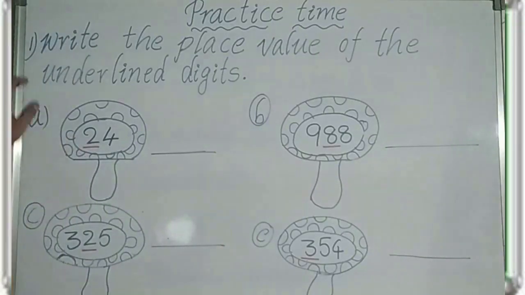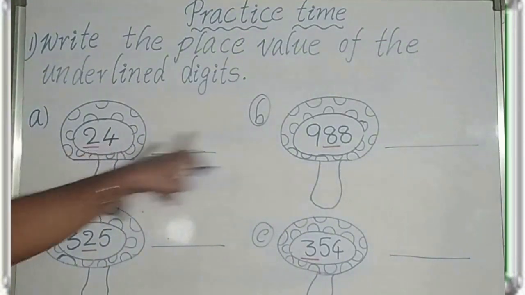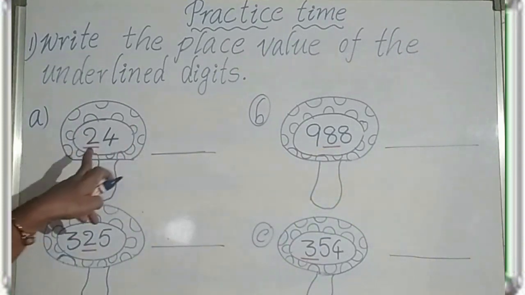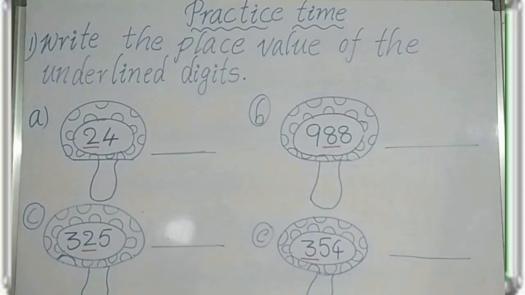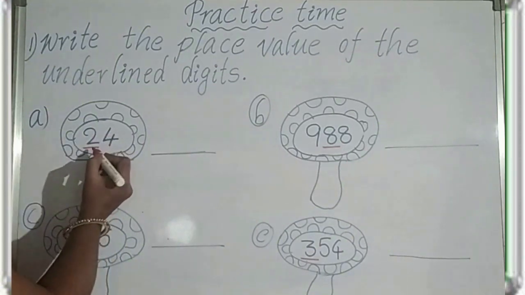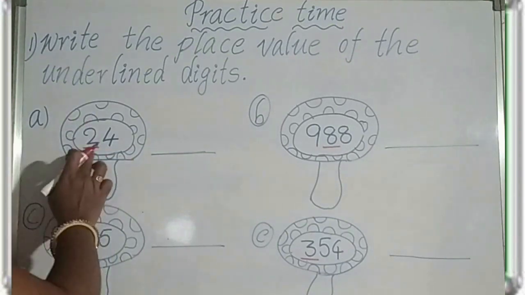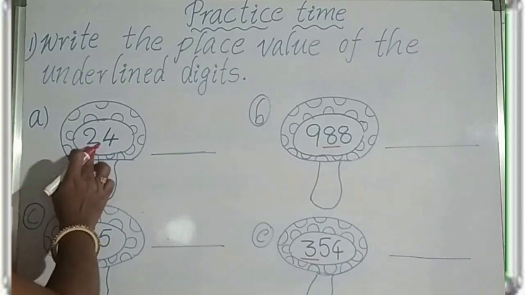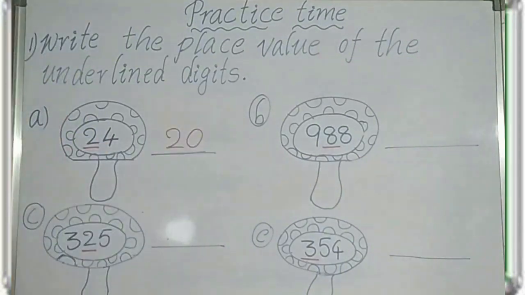See here, write the place value of the underlined digit. First, A1. Here some mushrooms are given. In the middle of the mushrooms, some numbers are given. See, 24. Underlined digit is 2. So, 2 in which place? Tens place. 2 in tens place. So, the place value of 2 is 20.